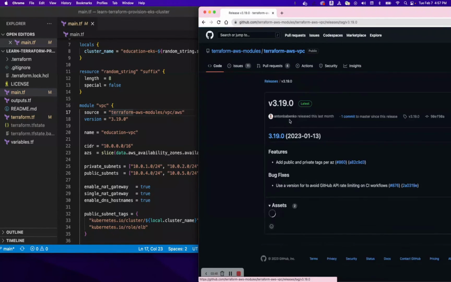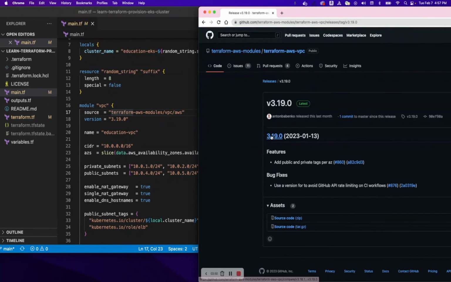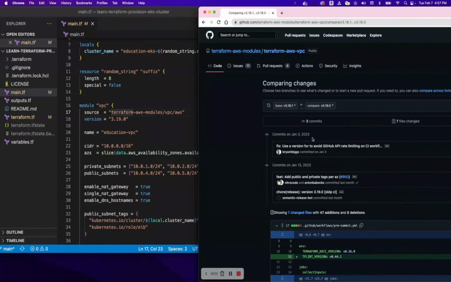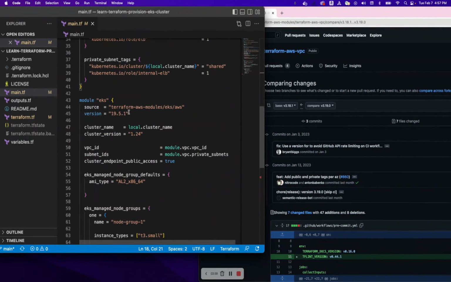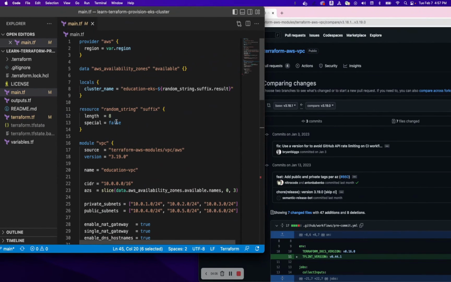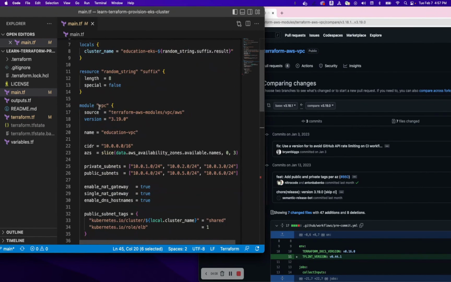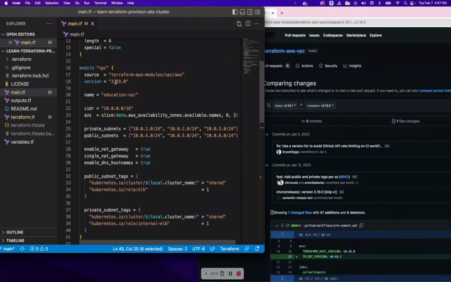So this is where the module is coming from, and that's where we are taking the source code for this VPC module. In a similar way we are calling the other module, EKS, which will be coming from this path, and the tag number will be 19.5.1. And then we are overriding values on the VPC module.